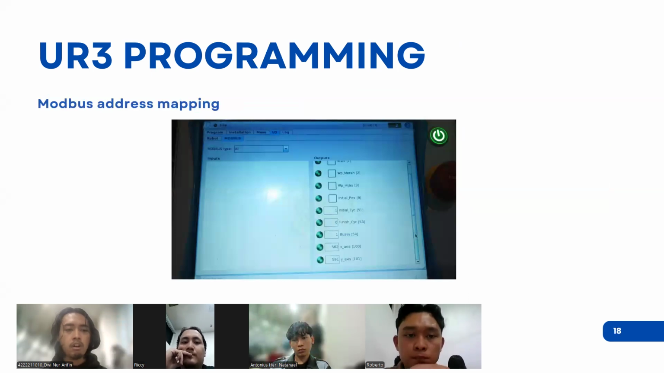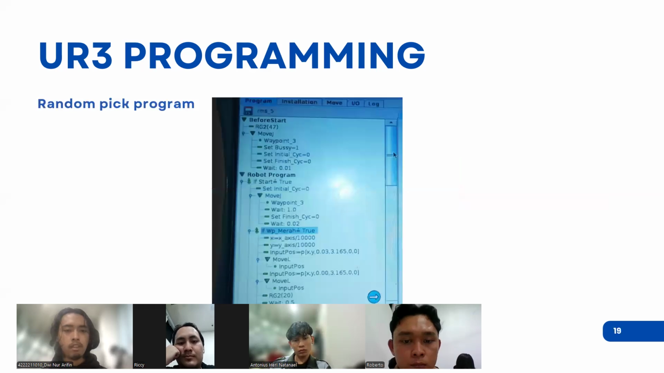And after that, what I need to establish is the Modbus address mapping. Here is the Modbus address mapping. This is the mapping between the UR robot controller and the PLC program. And then the next step is the programming side. Here is the capture of the random picking program, which shows the steps of the random picking.